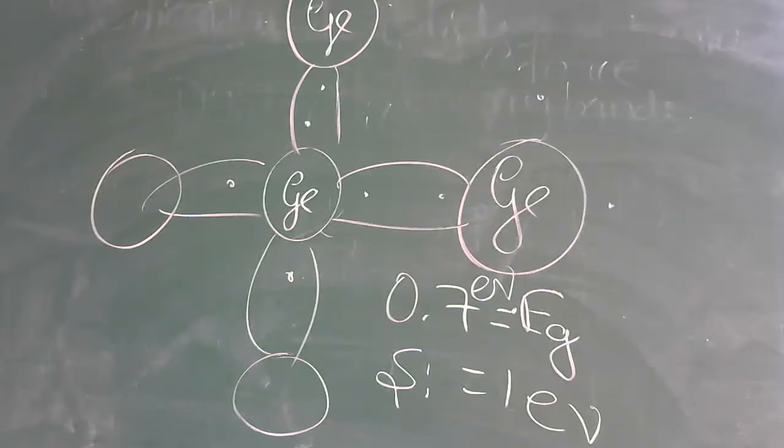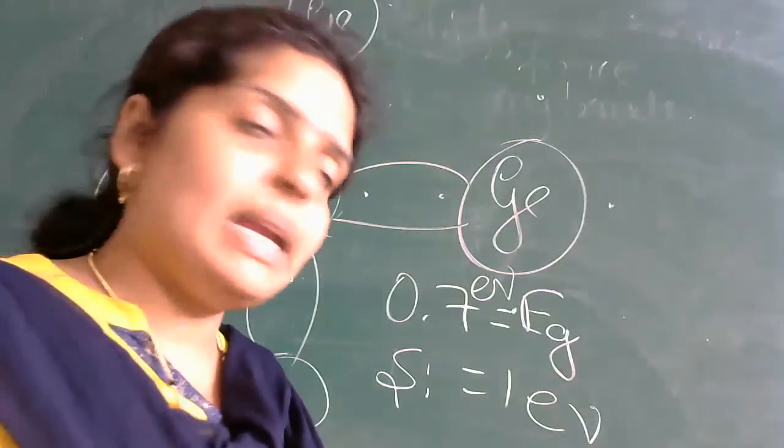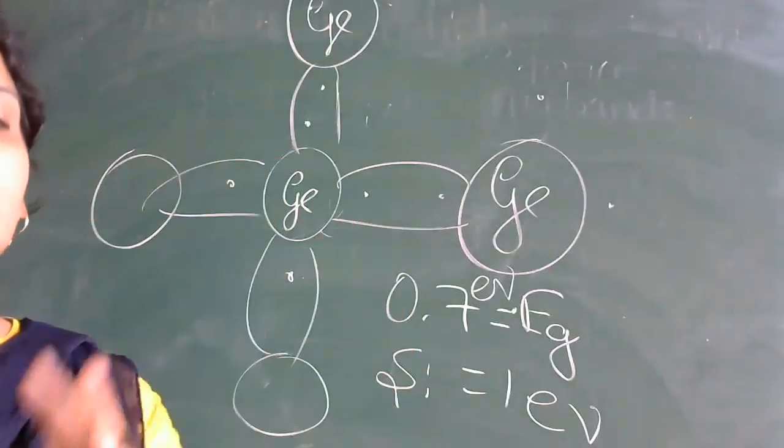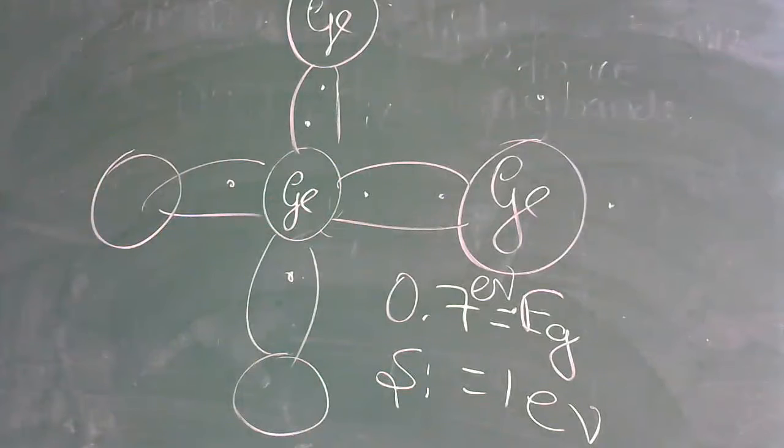What happens to the covalent bond? Yes, the covalent bond will break, and when covalent bonds break, there will be some free electrons which will constitute a very small amount of current.